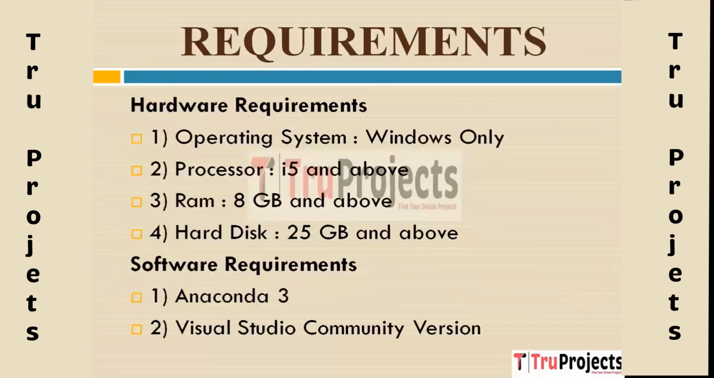So now coming to the requirements part, here we have two types of requirements: the hardware requirements and the software requirements. In hardware requirements, operating system as Windows is required, processor i5 and above, minimum 8 GB of RAM is required, hard disk 20 GB and above. Coming to the software requirements part, Anaconda 3 is required and Visual Studio Community version is required.